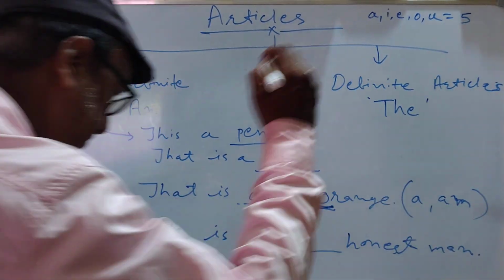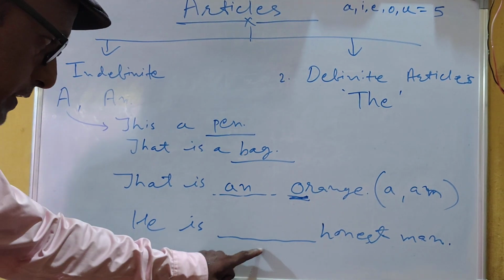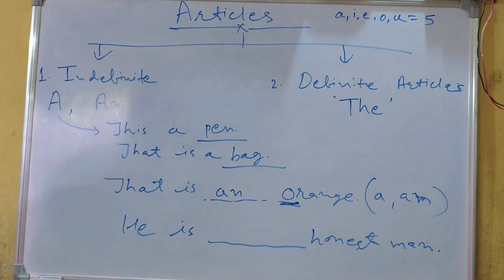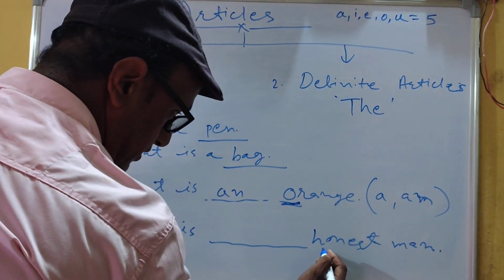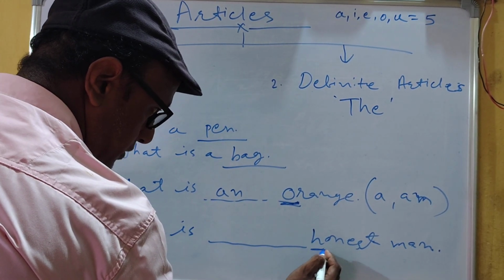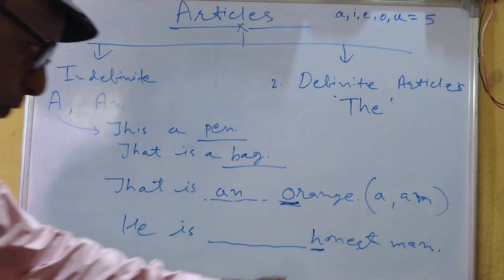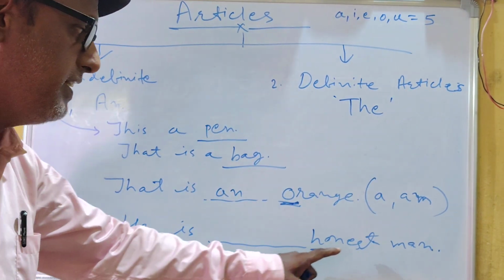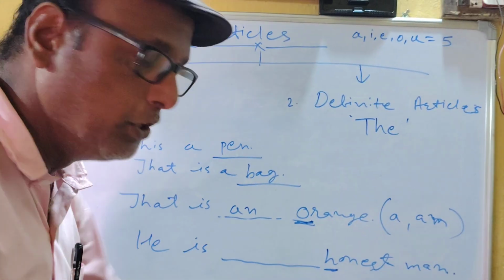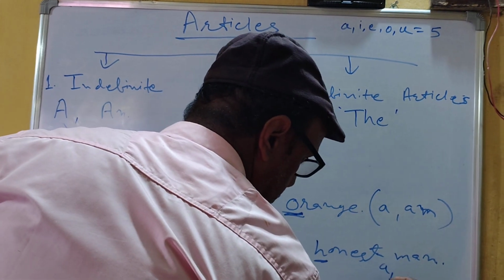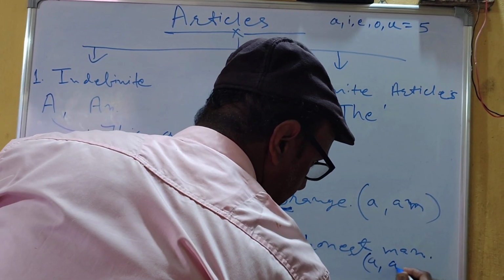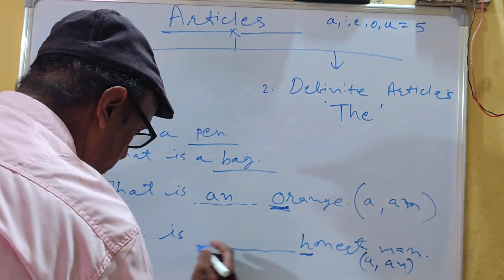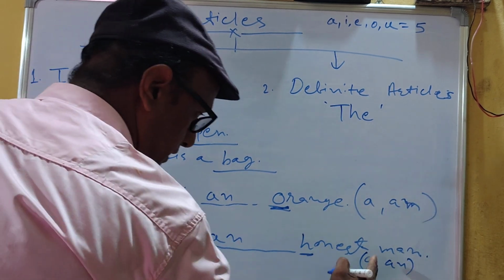Now here what I see, I have given you the blank, you will have to fill this up. He is honest man. Now in this sentence, the word begins with H. But here H is silent, O will be pronounced. So you will have to pronounce it in this way. He is an honest man. Before this, if I use A, then the sentence will be wrong. If I use AN, then the sentence will be correct. Is it clear? That's why here we will use AN in place of A.